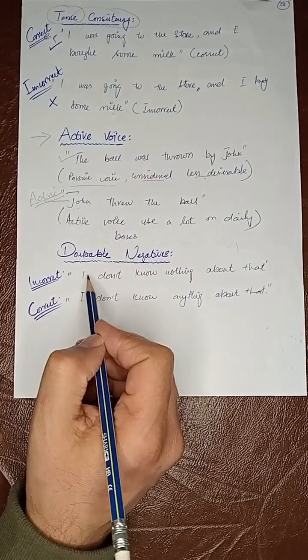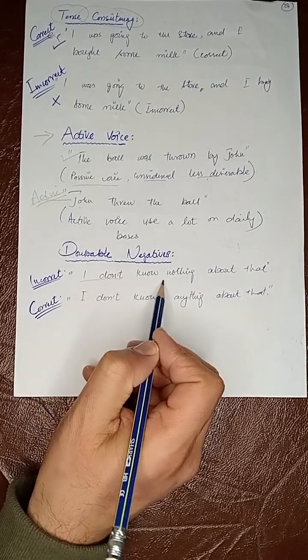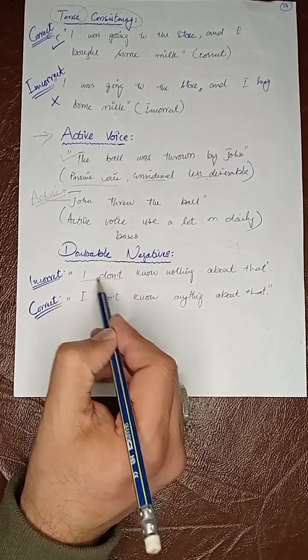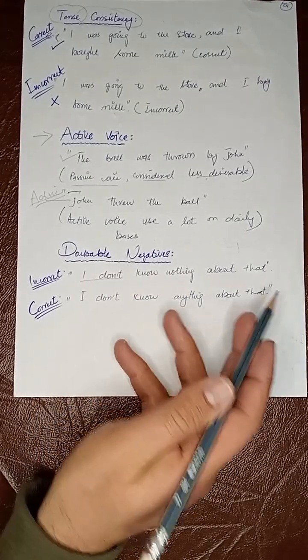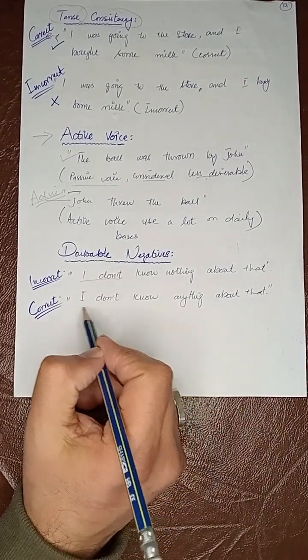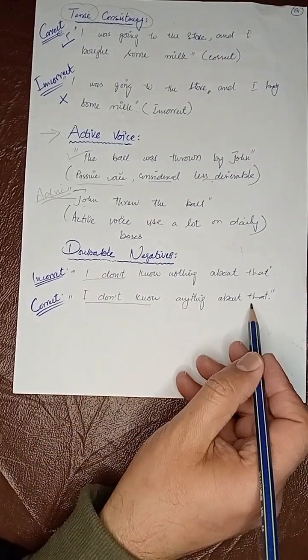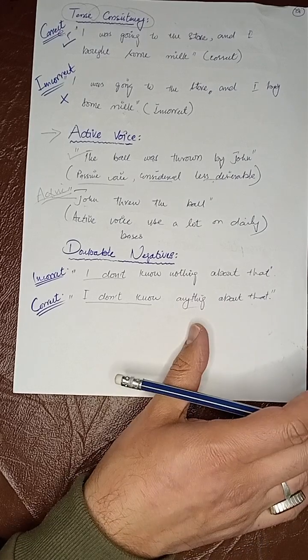Now double negatives. The double negatives, for example, I don't know nothing about that. That is incorrect. I don't know nothing about it. No, it is not a correct sentence. So the correct sentence is I don't know anything about it. Now it is correct.